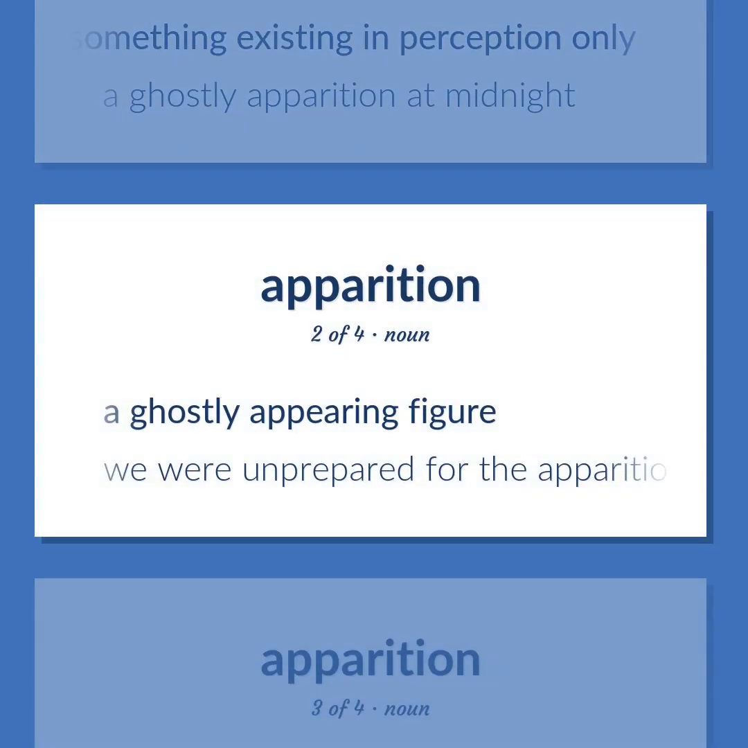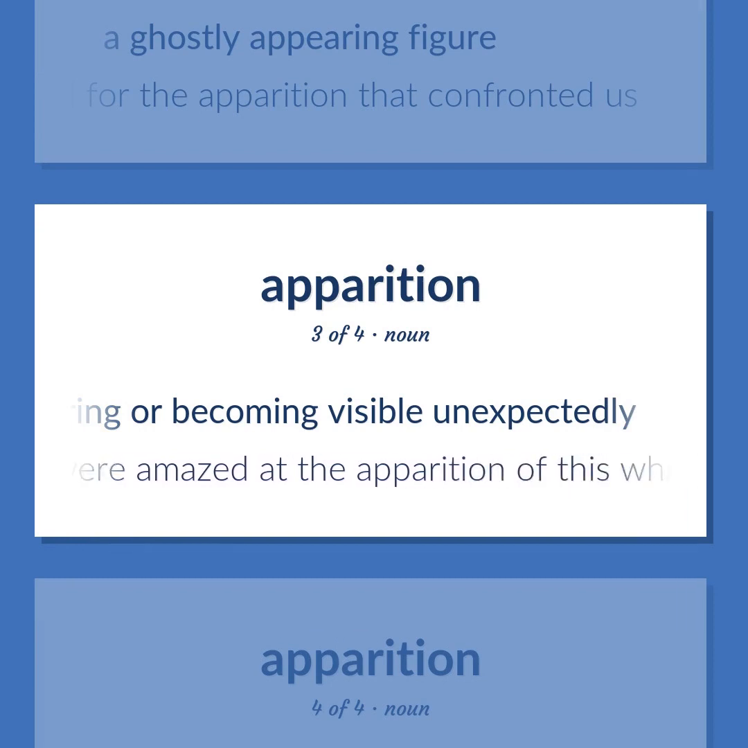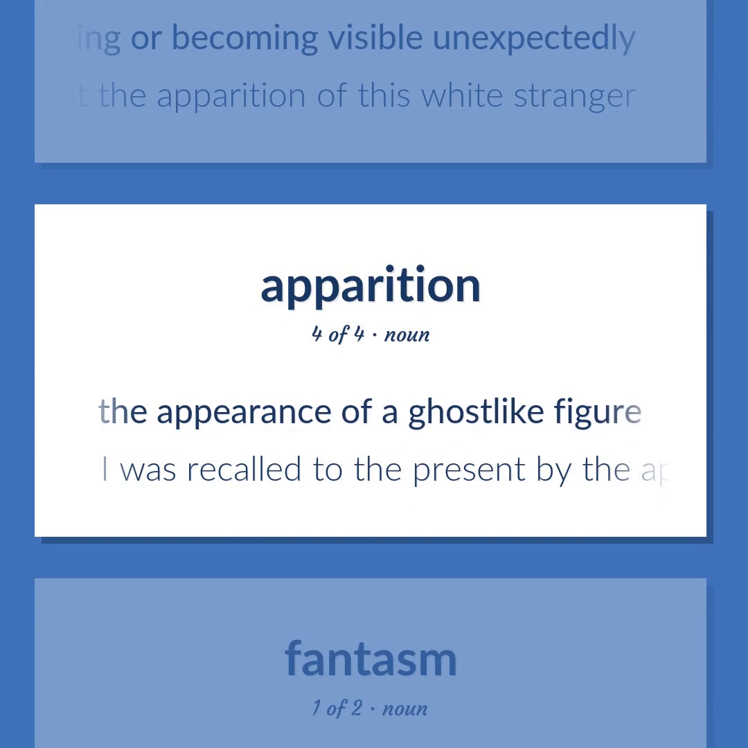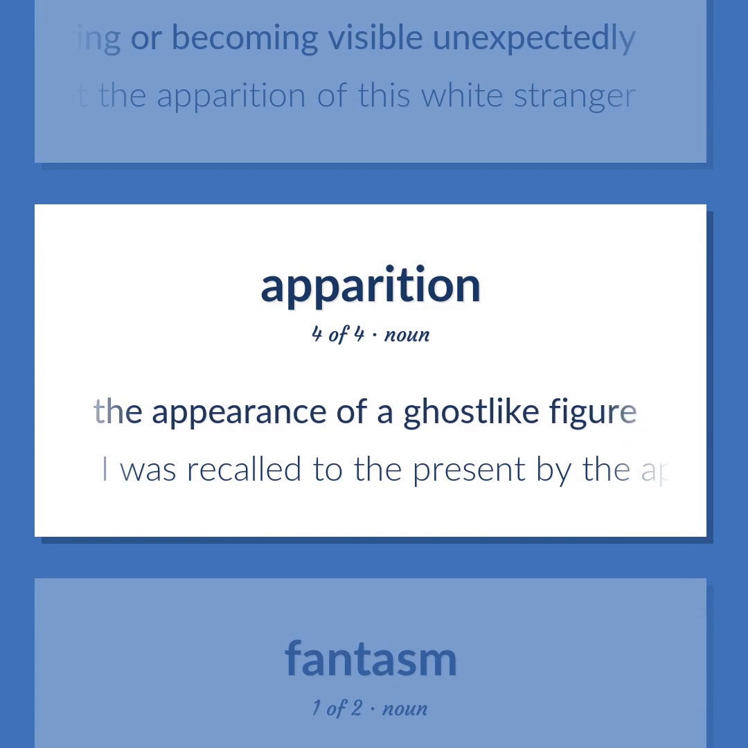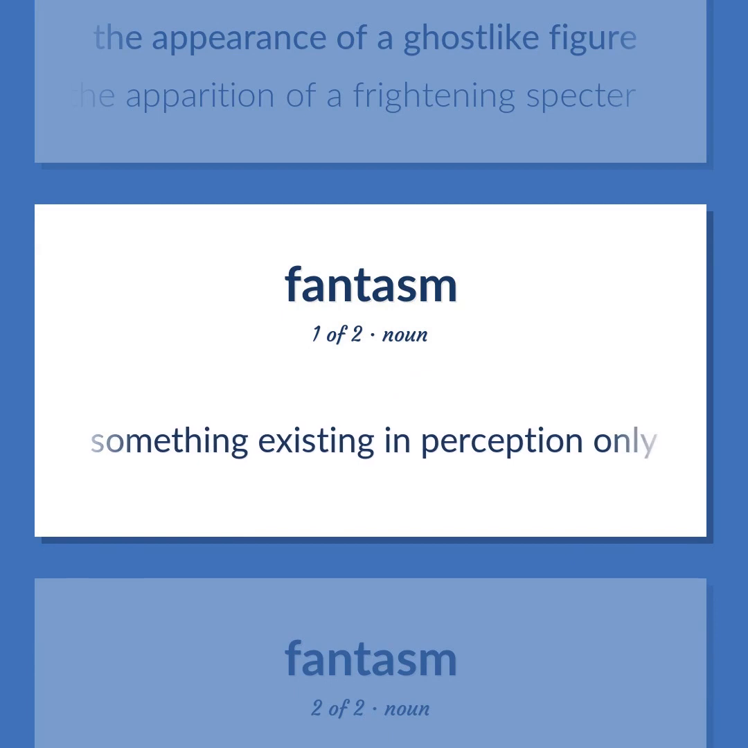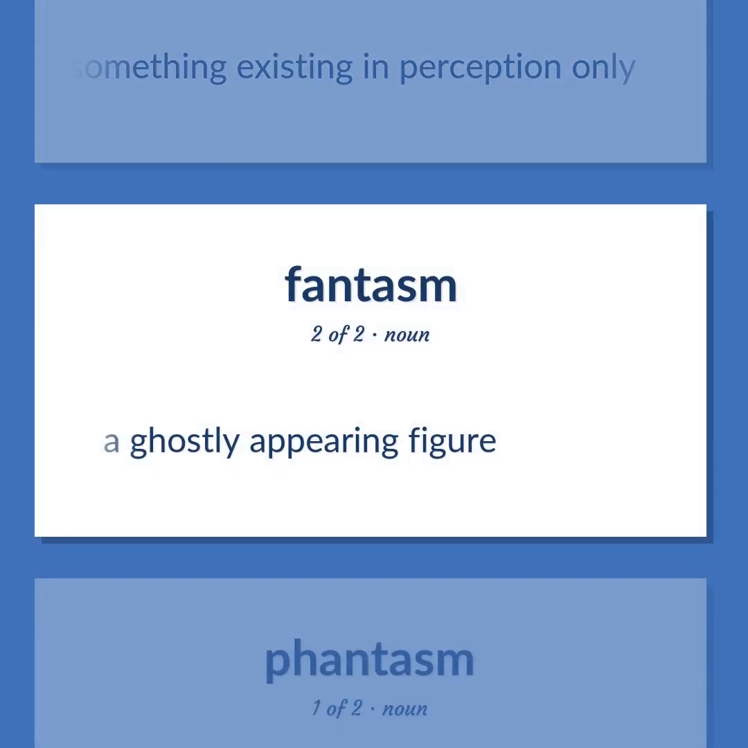A ghostly appearing figure. We were unprepared for the apparition that confronted us. An act of appearing or becoming visible unexpectedly. Natives were amazed at the apparition of this white stranger. The appearance of a ghost-like figure. I was recalled to the present by the apparition of a frightening specter. Something existing in perception only. A ghostly appearing figure.